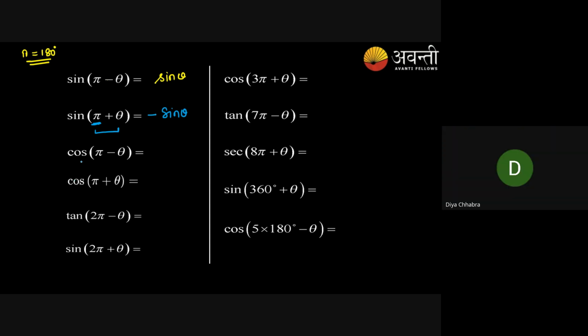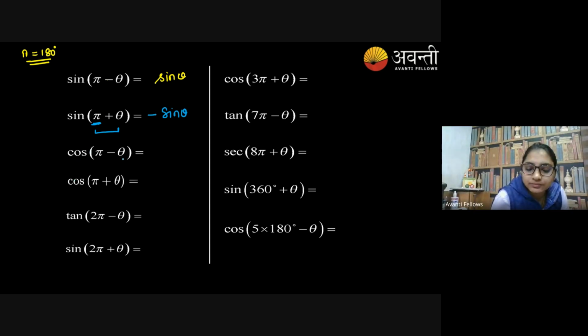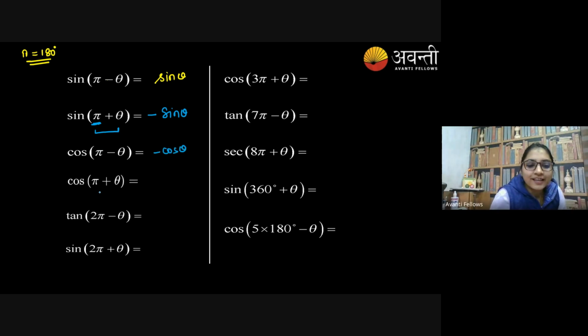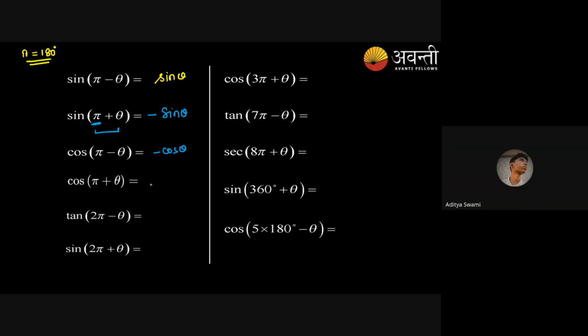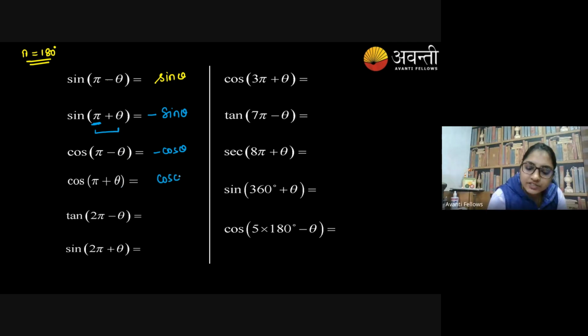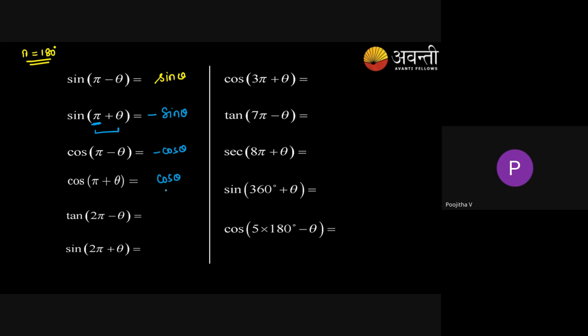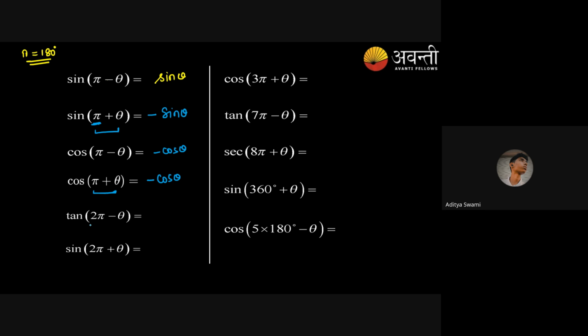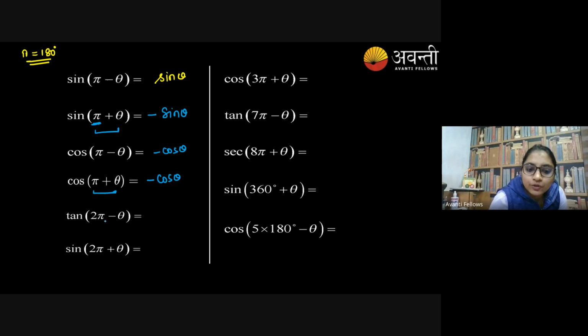Great. So, Aryan, cos of pi minus theta. Cos of 180 minus theta is minus cos theta. Oh, wonderful. Then it's a turn of Aditya. Aditya, cos of pi plus theta. Cos theta? Harshil, is it correct? Aditya, pi plus means you're talking about the third quadrant. Minus cos theta. Oh, thank you. Minus cos theta. Okay. Harshil, tan of 2 pi minus theta.